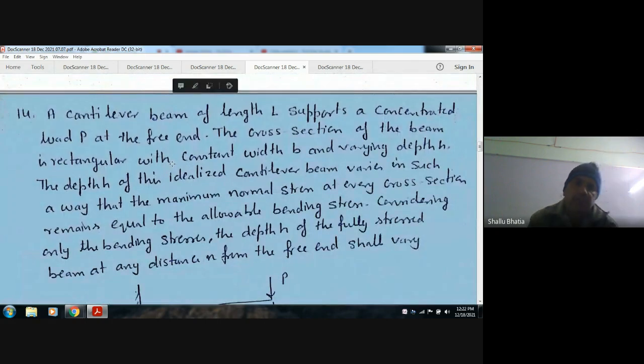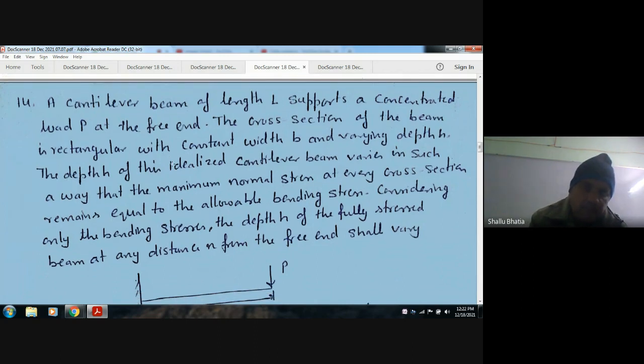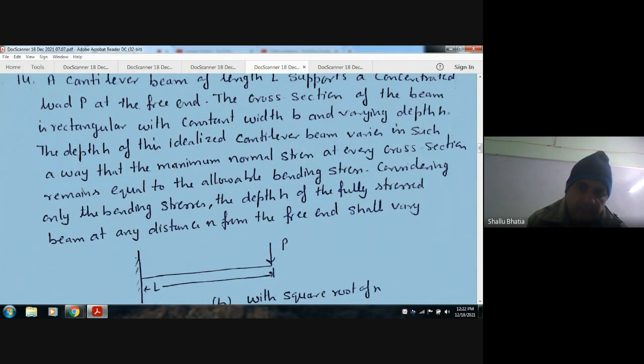Next, a cantilever beam of length L supports a concentrated load at the free end. The cross section of the beam is rectangular with constant width B and varying depth H. The depth H of this idealized cantilever beam varies in such a way that the maximum normal stress at every cross section remains equal to allowable bending stress.